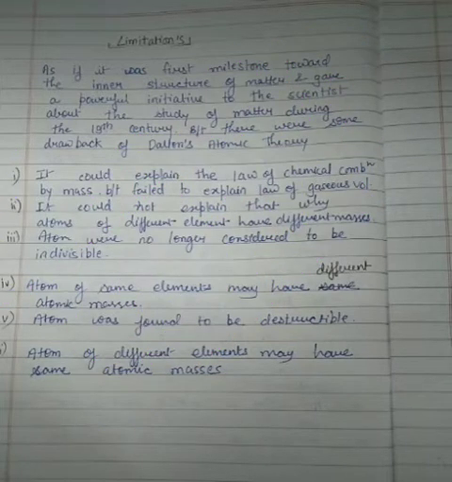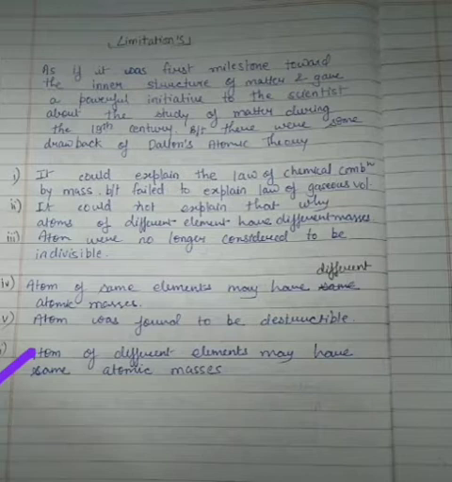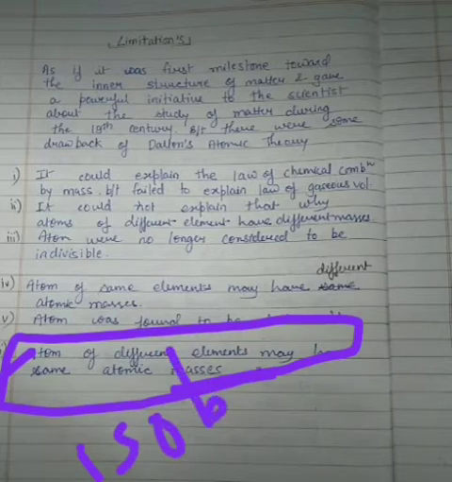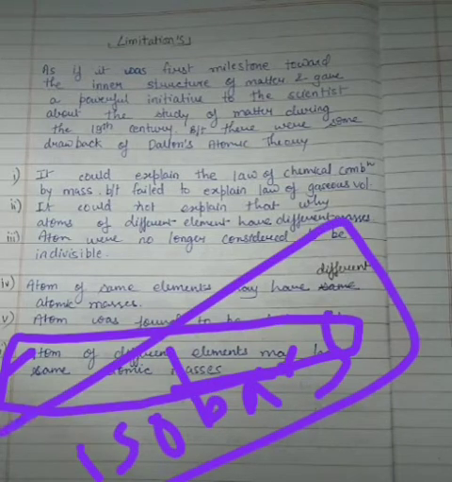Then, students, he also didn't give the concept, he just stated that atoms of different elements may have the same atomic mass. So this was not a limitation, this was the modern concept arising from the concept of Dalton. This concept basically says that atoms of different elements may have the same atomic mass. So you have heard the concept of isobars. Students who have studied with me in 10th class know about the concept of isobars.